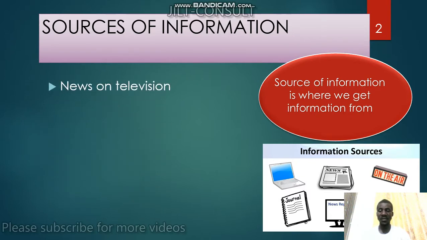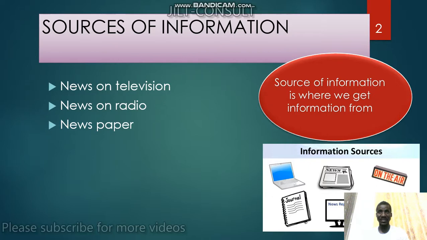First, we get information on television. So when I ask this question in class, write down sources of information, you should not just write television or radio. Write news on television. Second, news on radio, not radio, because the radio itself is information too. It's not the source of information, but it's the information too. And the news that is being broadcasted on the radio is the information.